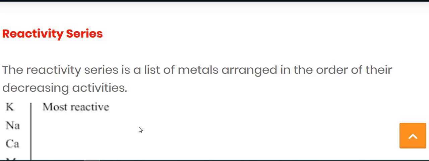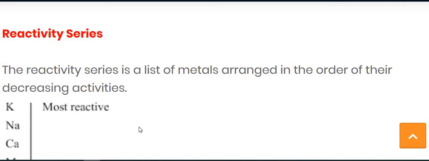As we see in the displacement reaction, the more reactive metal displaces the less reactive metal. So how can we know which metal is more reactive and which metal is less reactive? For that, one series is given according to the reactivity of the metal.